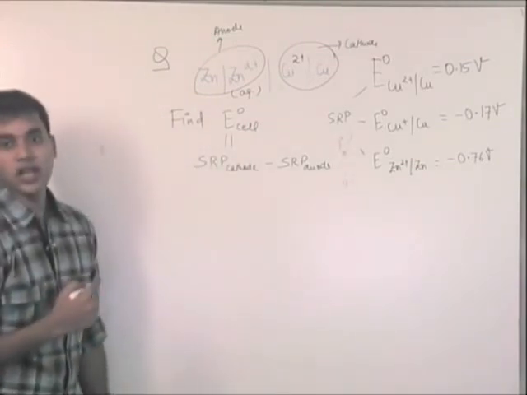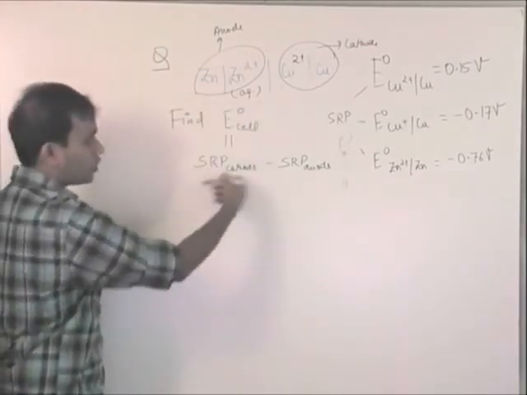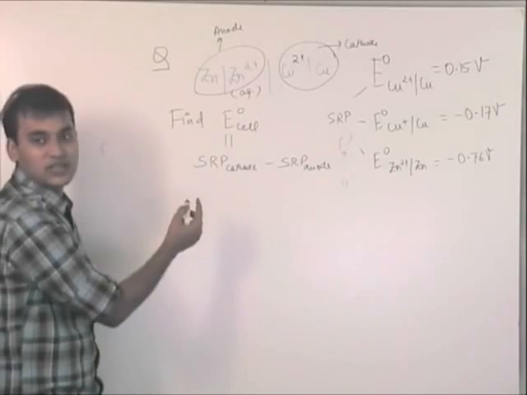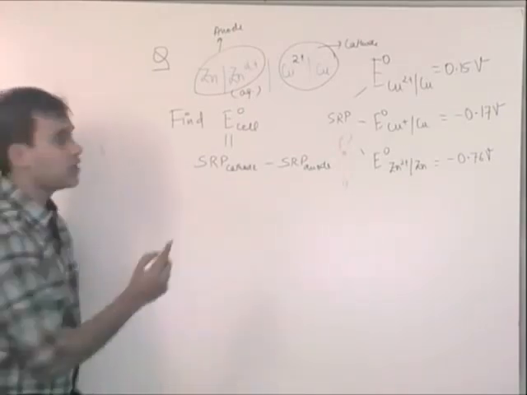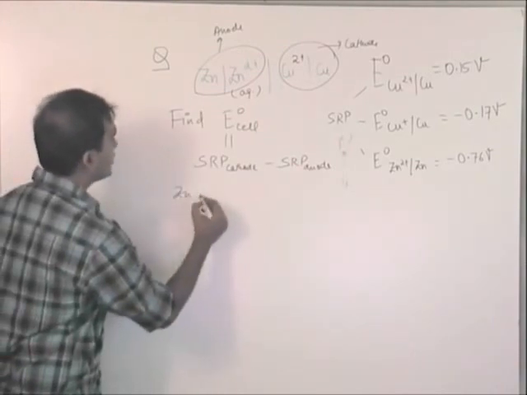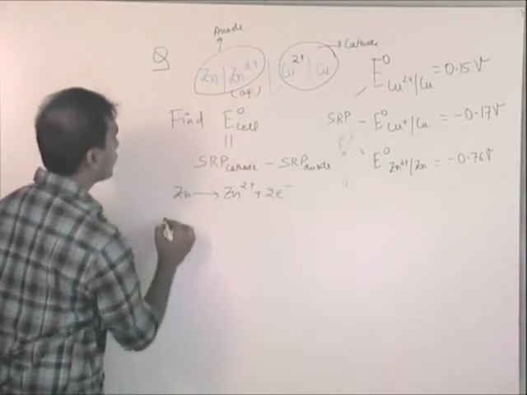One more thing. Always when you write the reaction, make it a habit: don't write the formulas first. Always write the reactions first. This will give you a better idea of how the reaction is actually going on. For example, I should quickly write Zn gives Zn2 plus plus 2 electrons.